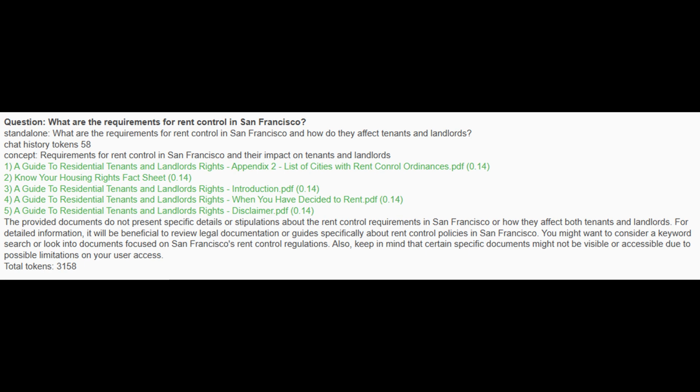This allows the system to understand your intent better and return information that is more relevant to answering your specific question. Even if your question uses different words than the content, the meaning can still be matched. Note that, based on the returned context documents, the system was not able to answer the question. However, it still shows you the list of citations it used to arrive at that conclusion.